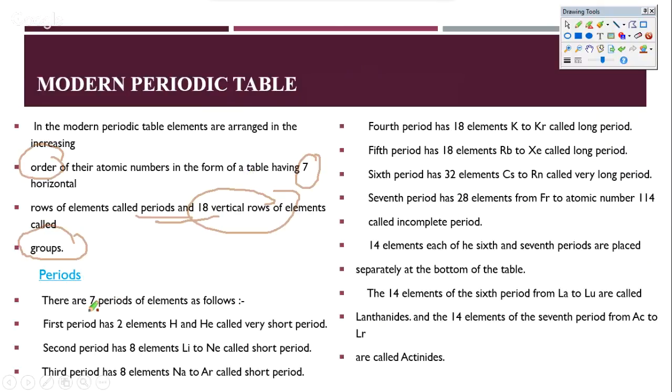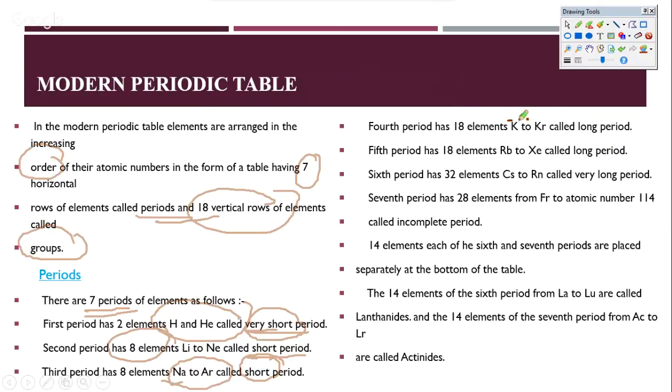Okay, now what are the periods? The first period has only 2 elements and is a very short period. The second has 8 elements and also is a short period. So the first one is very short. The second one is a short. The third one is also short because it also has 8 elements, which are from sodium till argon and lithium till neon. The fourth is the long period.